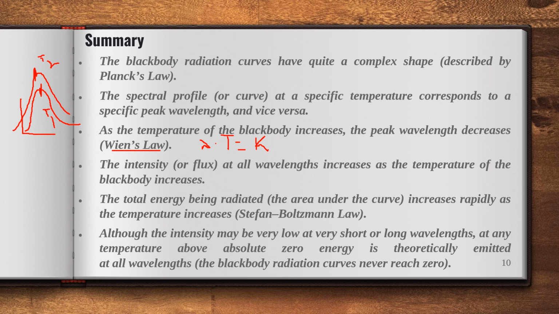Although the intensity may be low at a very short or very long wavelength, at any temperature above absolute zero the body is ready to emit radiation at all wavelengths. That means the black body curve never reaches the x-axis, because above absolute zero every body is ready to vibrate with a little amount of energy. So this is a summary related to the black body.